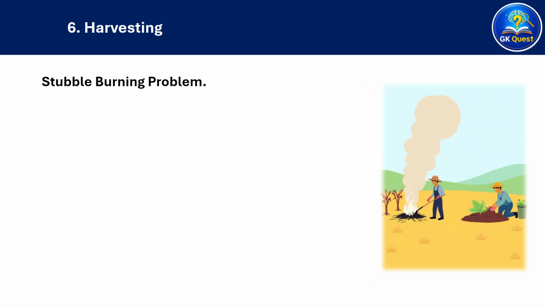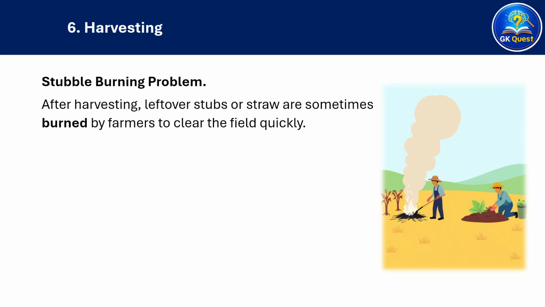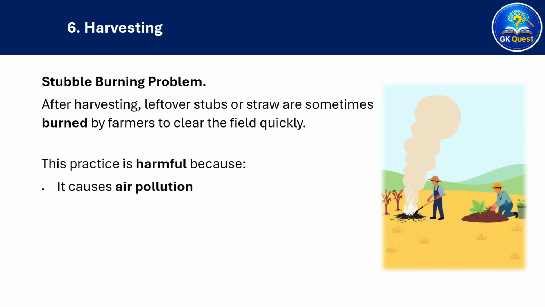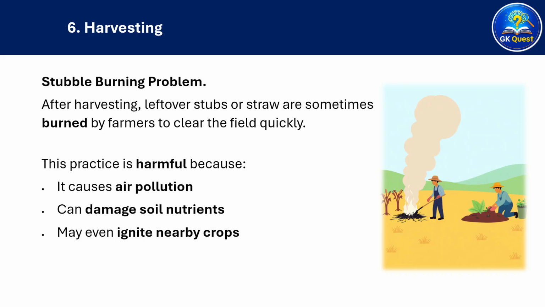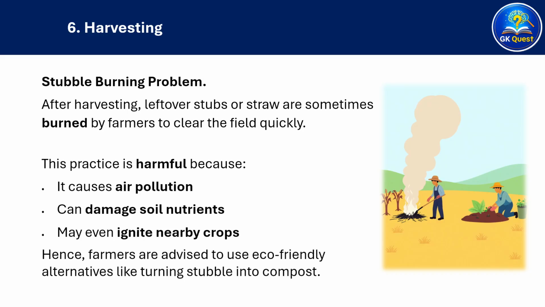Stubble burning problem. After harvesting, leftover stubs or straw are sometimes burned by farmers to clear the field quickly. This practice is harmful because it causes air pollution, can damage soil nutrients, and may even ignite nearby crops. Hence, farmers are advised to use eco-friendly alternatives like turning stubble into compost.